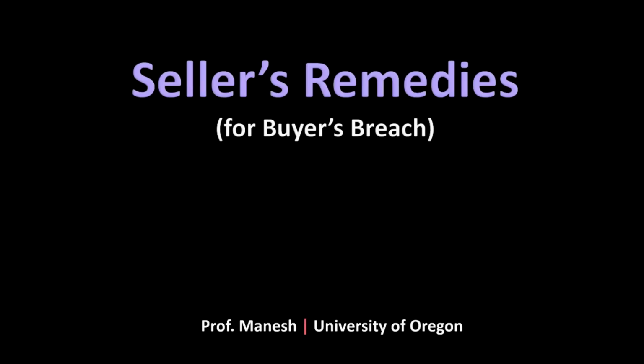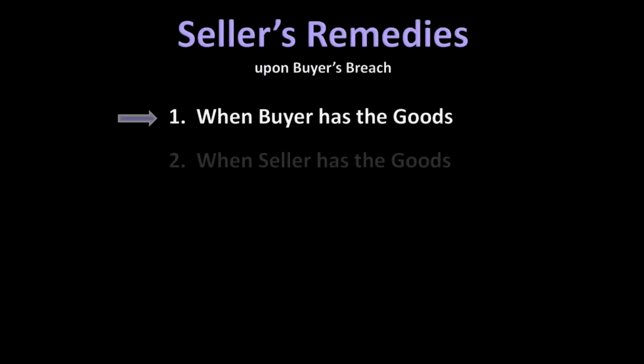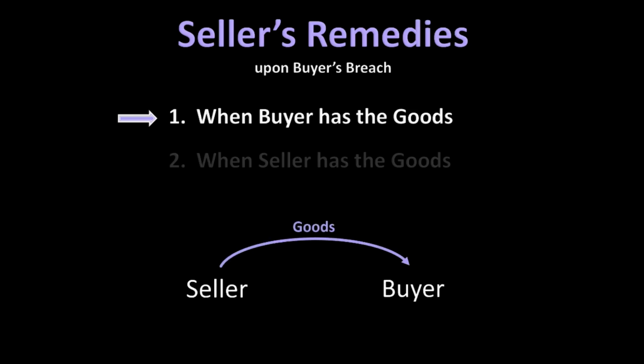In this video, we will begin our look at the seller's remedies in the event of the buyer's breach by focusing in on the scenario where the seller has tendered and the buyer has possession of the goods. Where a breaching buyer has the goods, it is typically because the buyer has accepted the goods but has refused to pay the seller for those goods.